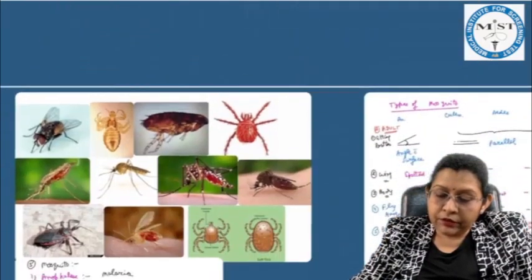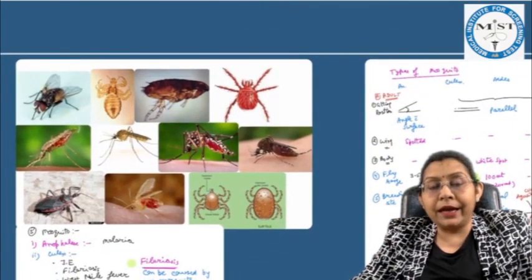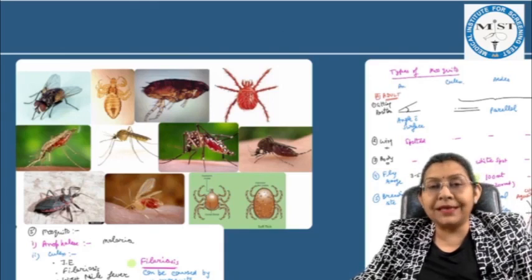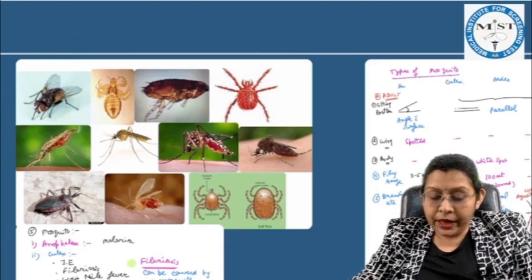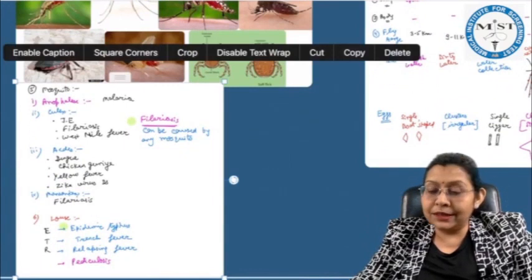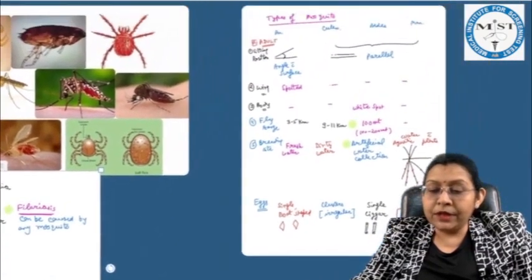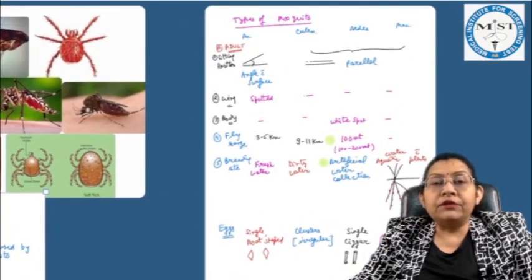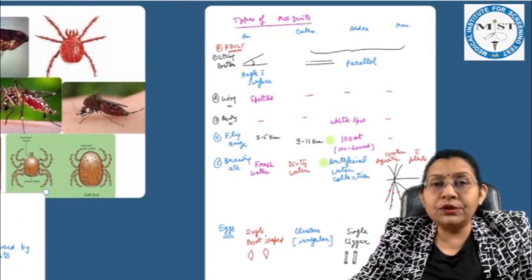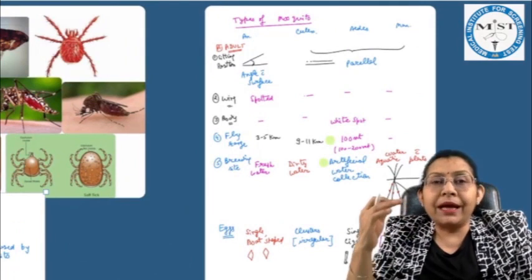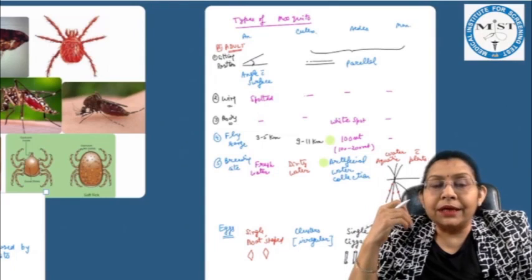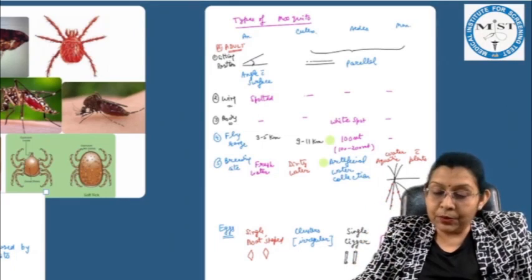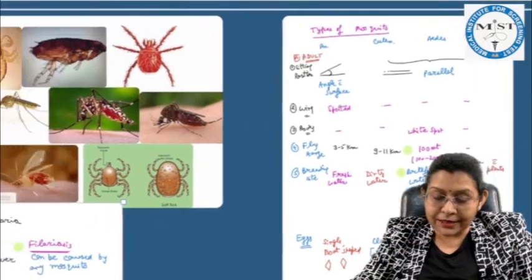And this point we had discussed again in the classes in great detail, where we discussed the various insects with their images and the various diseases caused by these insects, as well as how we can differentiate the various types of mosquitoes, differences in their adults, differences in their eggs, larvae, and pupae, in great detail in our classes.